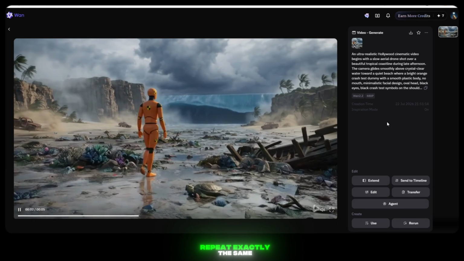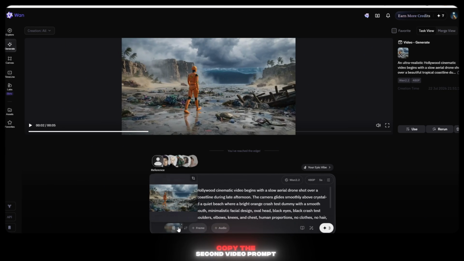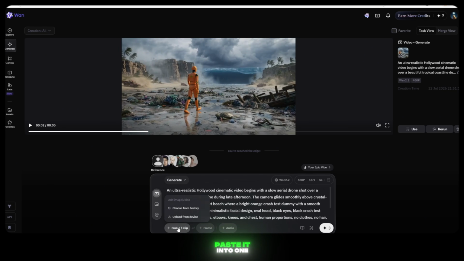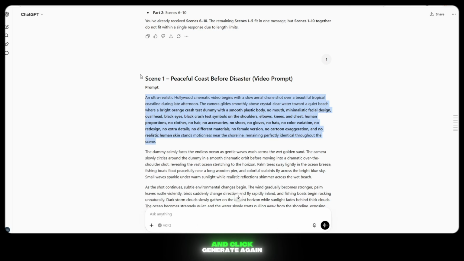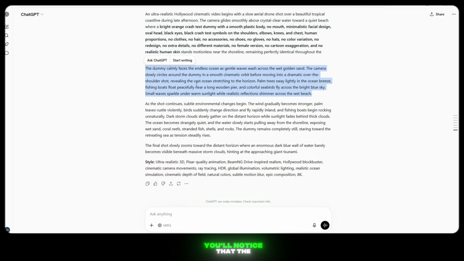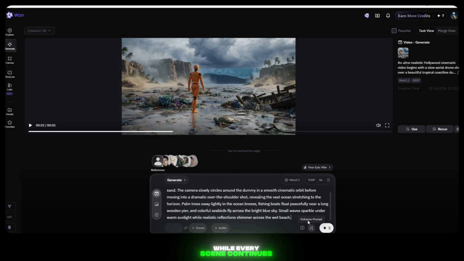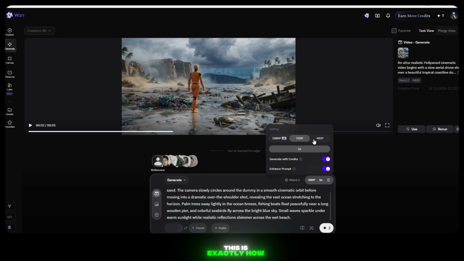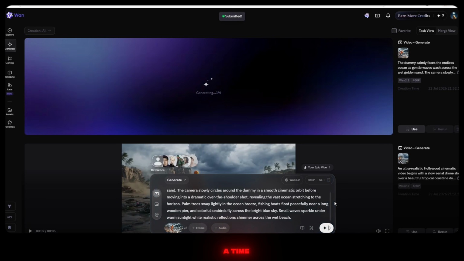Now repeat exactly the same process for the second scene. Upload the second image, copy the second video prompt, paste it into Wan Video AI, use the same model and settings, and click Generate again. You'll notice that the character remains perfectly consistent while every scene continues the story. This is exactly how complete AI animated movies are created, one cinematic scene at a time.